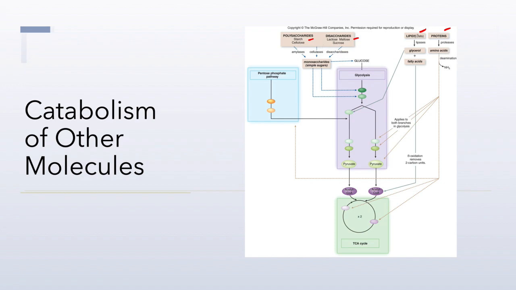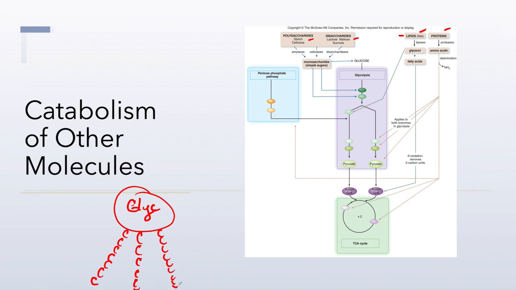But these molecules have to go through their own initial pathways, and once they move through their own catabolic pathways, the products of their pathways then enter into central metabolism. For example, let's take a look at lipids. Lipids are glycerol molecules. I'm just going to put a GLYC here for a glycerol molecule, and attached to that glycerol molecule is a whole bunch of hydrocarbon chains. So we're going to look at a triglyceride here. So I have all these hydrocarbons. Remember, these guys have all these CHs on them.